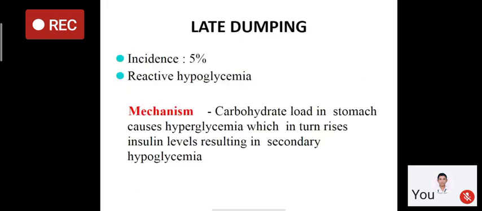While late dumping, which is 5%, occurs 2 hours after eating, when the carbohydrate load from the stomach goes into the small intestine. So there will be hyperglycemia, and so there will be reactive hyperinsulinemia. There will be an increase in insulin to decrease the increased sugar. So reactive hyperinsulinemia leads to a decrease in glucose, and so there will be secondary hypoglycemia.